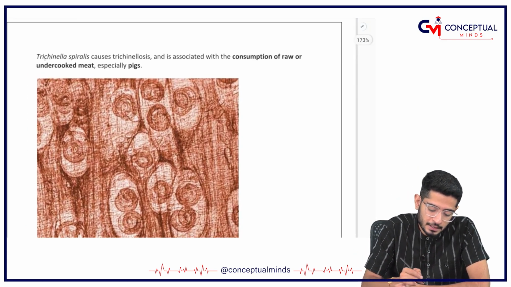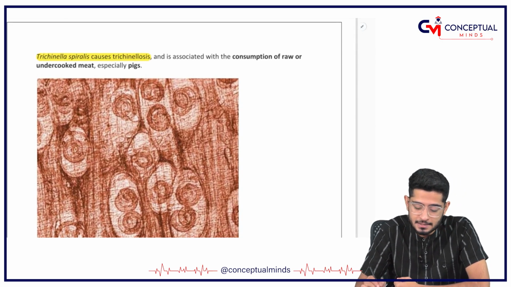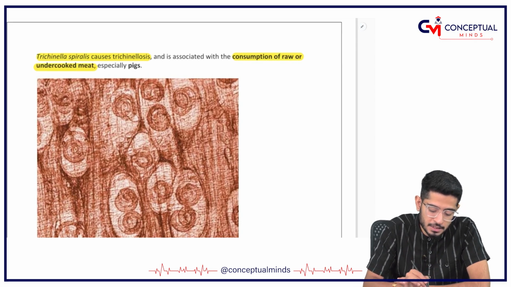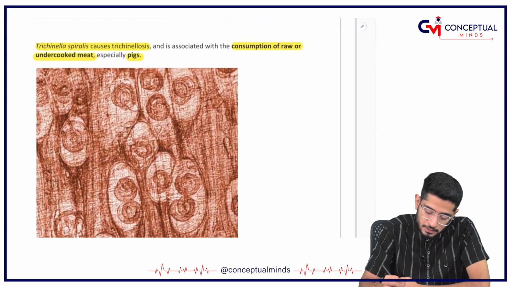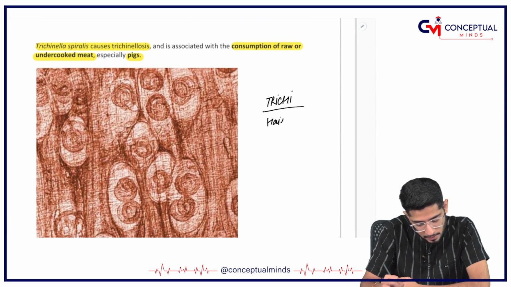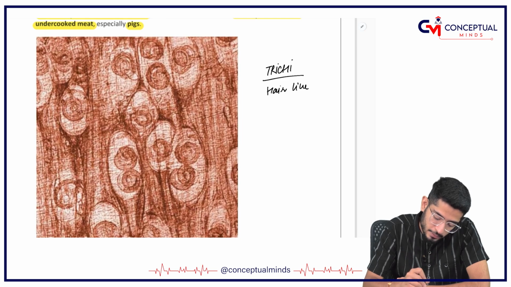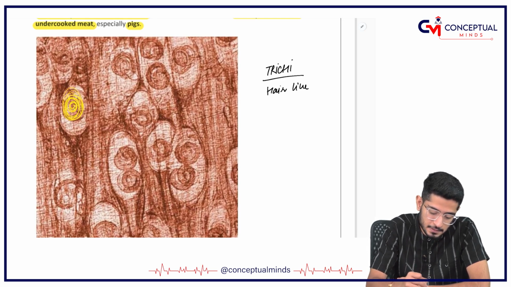Coming on to Trichinella, please remember, Trichinella causes trichinellosis, and it is associated with consumption of raw or undercooked meat, especially pork. And whenever the word trichi comes, it is just like a hair-like projection, right? So can you see the hair ones, like coiled ones here? Hair ones and coiled ones. So this is Trichinella.